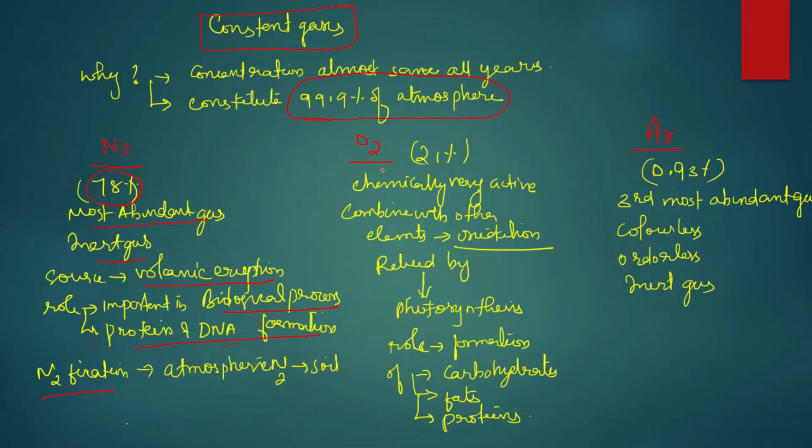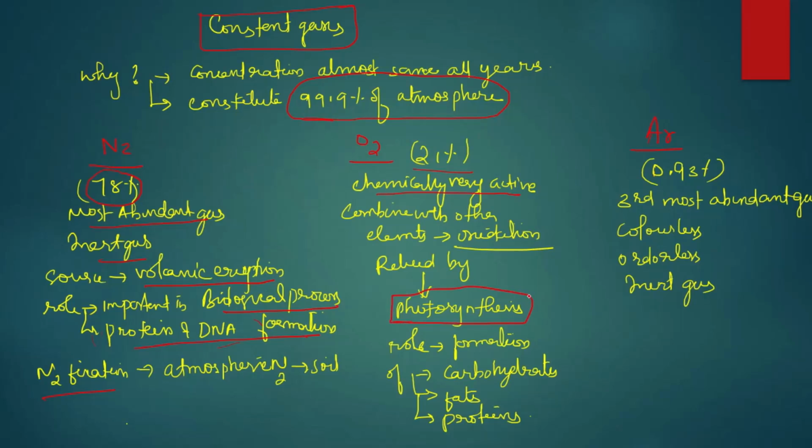The next gas is oxygen. Oxygen constitutes around 21%. It is a chemically very active gas, combining with other elements by oxidation. Oxygen is released as a byproduct of photosynthesis in plants.